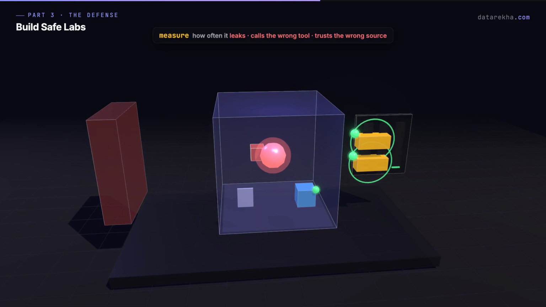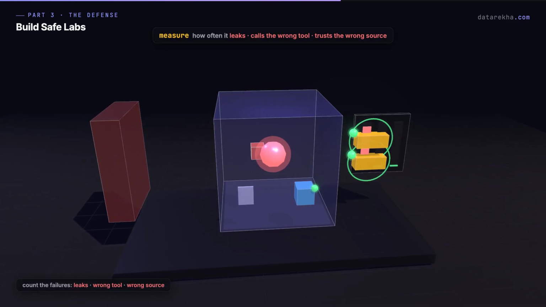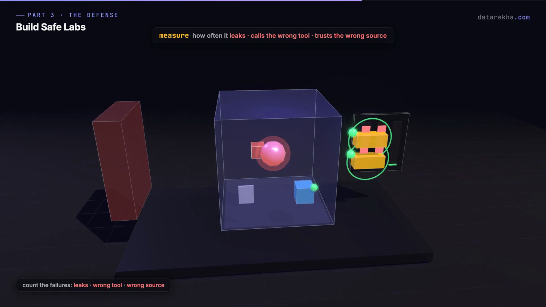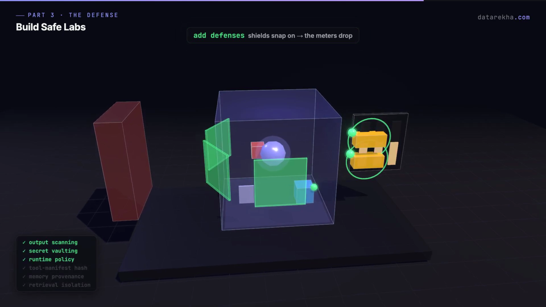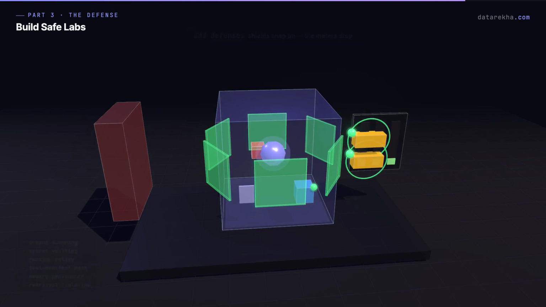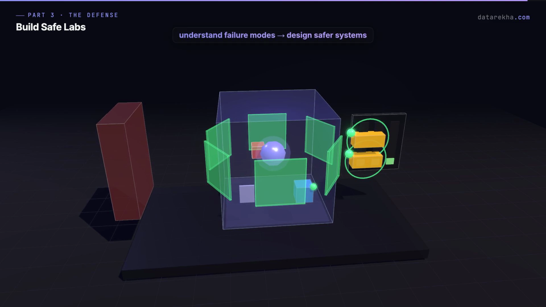Measure how often the agent leaks, calls the wrong tool, or trusts the wrong source. Then add defenses: output scanning, secret vaulting, runtime policy, tool manifest hashing, memory provenance, retrieval isolation. Your goal is not to build scary demos. Your goal is to understand failure modes and design safer systems.